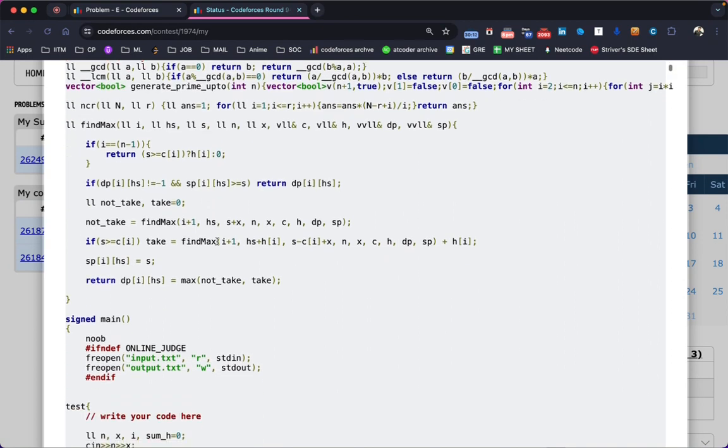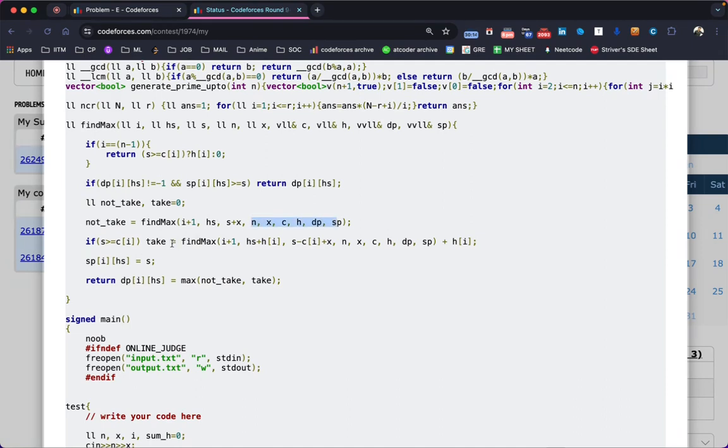initialize it to zero. As I said, just have the two cases, whether you will take the happiness or you will not take the happiness. If you didn't take the happiness, then just move on to the next month without updating any other array.